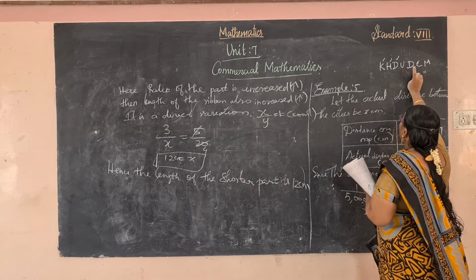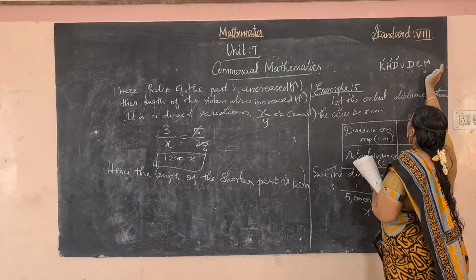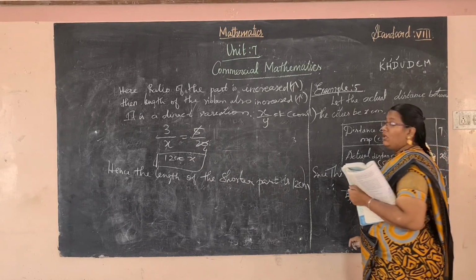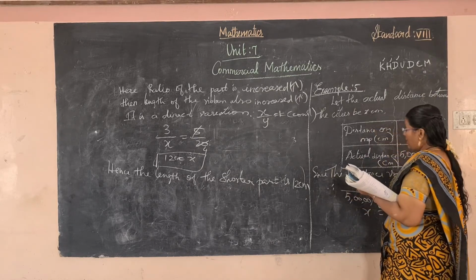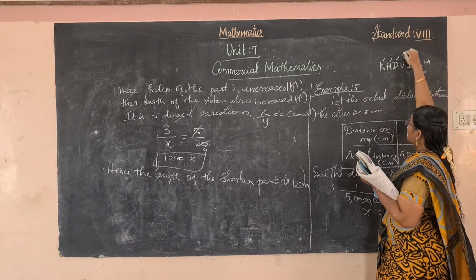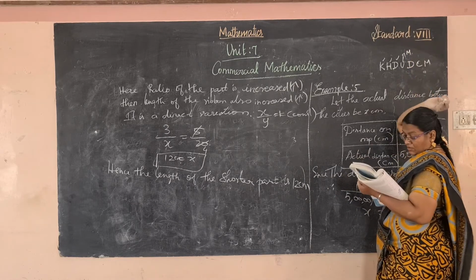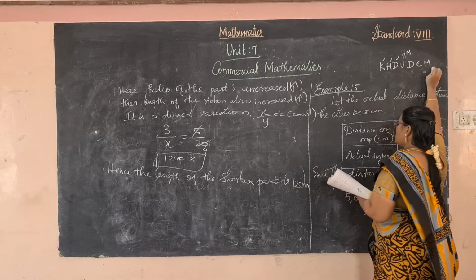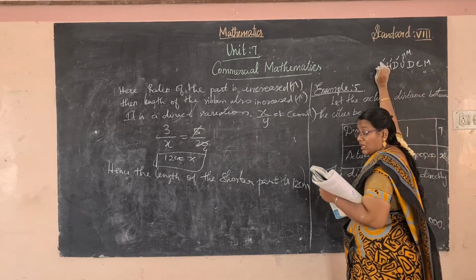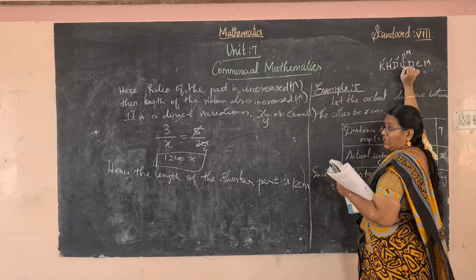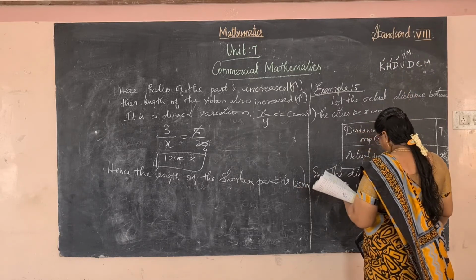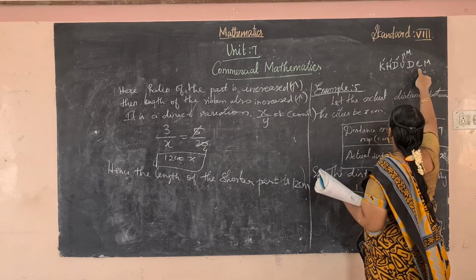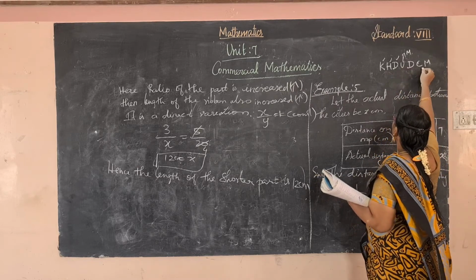Okay, and deci, centi, milli. Here the meter is given. Okay, so unit is meter. Now, from the biggest number to the smallest number you have to multiply. Here what is given? Centimeter is given.